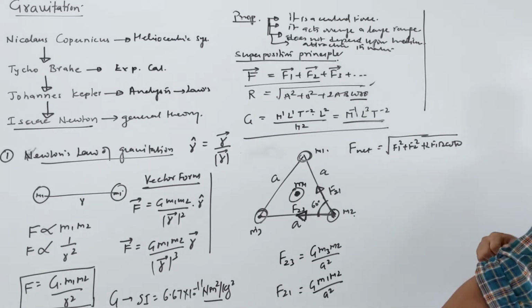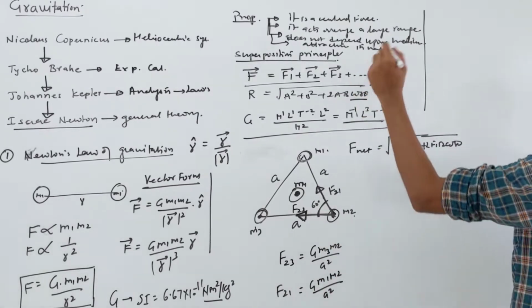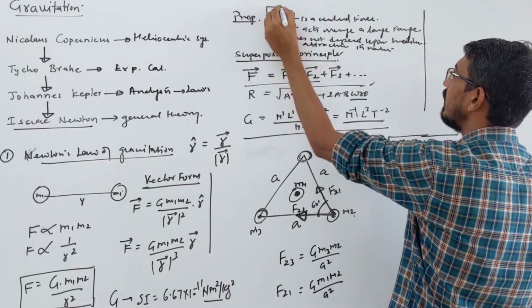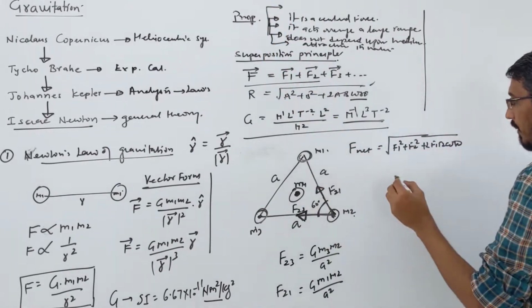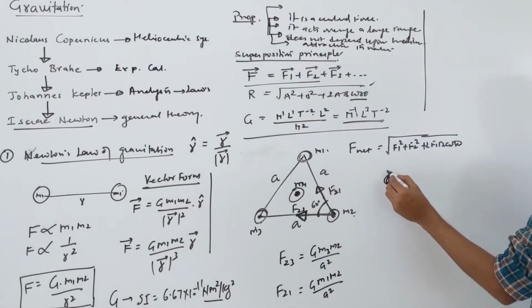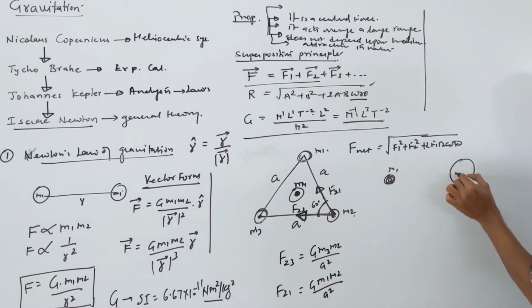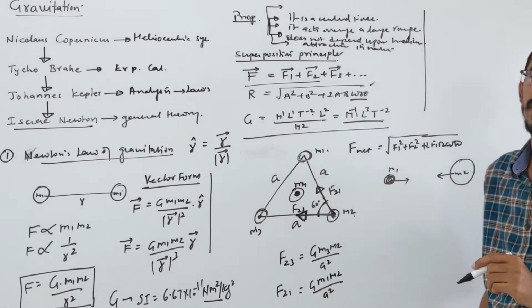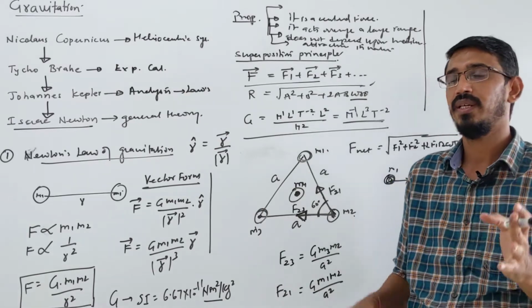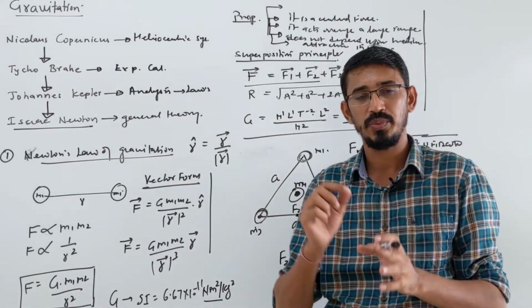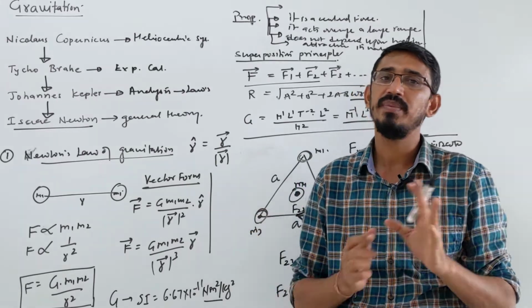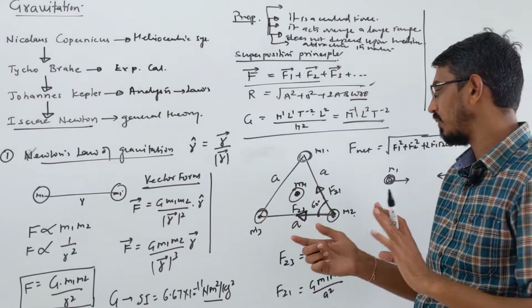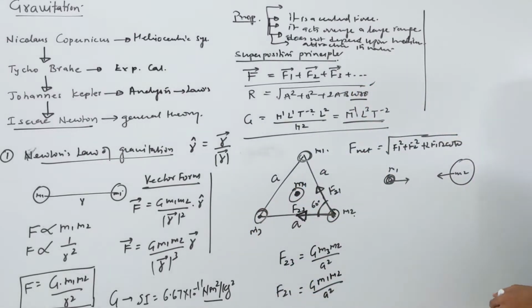Another question they ask is about equilibrium. What is important? I write one important property. Suppose you have a small mass m1 and a very big mass m2, and they apply exactly equal and opposite force on each other. It does not depend on whether the masses are equal or one is small and one is big. Whatever the masses are, small, big or equal, the force they apply is exactly equal and opposite.